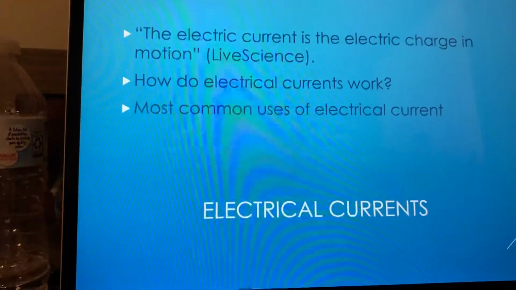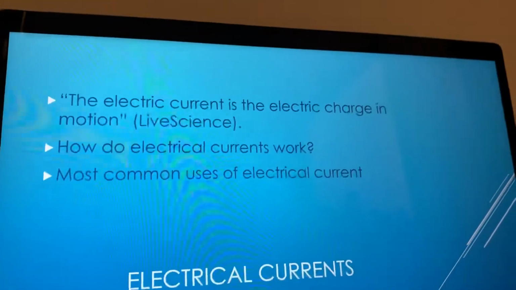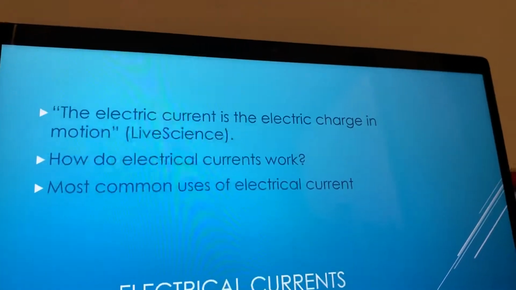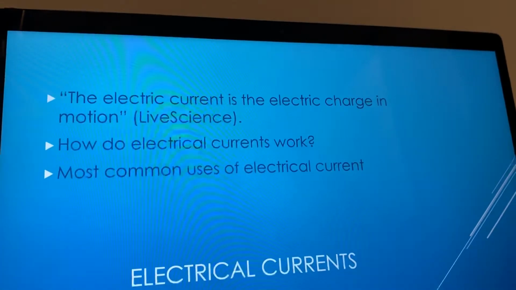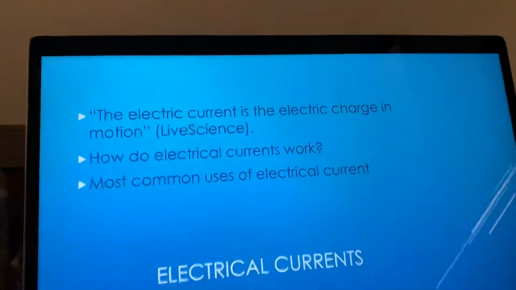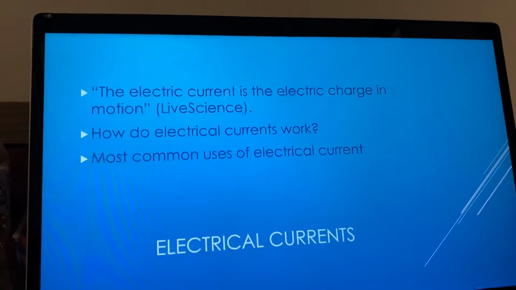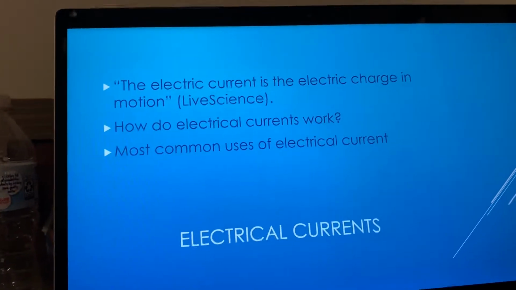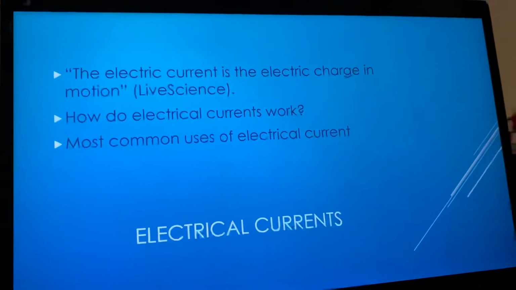Electric currents is something that an average person does not think of when hearing the word physics. Since we cannot see electrical currents, it is harder to think of when thinking of what we use in physics. The electric system is an electric charge in motion.